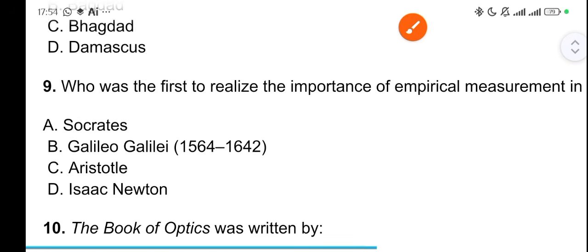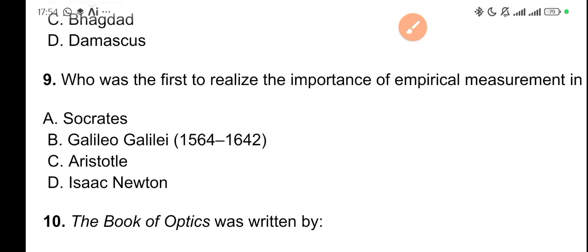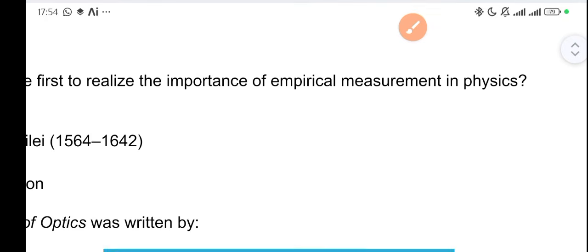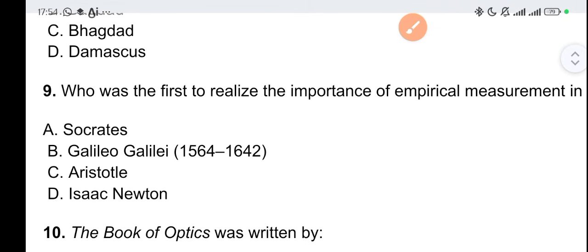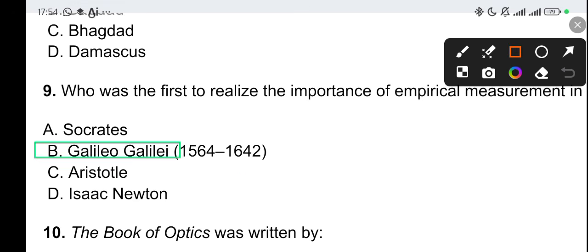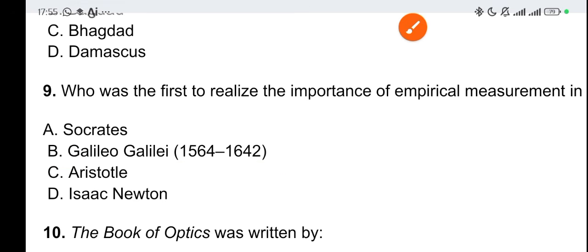Alright, question 9. Who was the first to realize the importance of empirical measurements in physics? Alright, in physics, of course, Socrates. When you hear Socrates, I don't think Socrates has anything to do with physics. So of course, we are removing Socrates from the options. Then we have Isaac Newton. Of course, we can say Isaac Newton is related to physics. Aristotle, well, we'll exclude him. So we have Isaac Newton and we have Galileo Galilei. So the correct answer to this question is Galileo Galilei, which is option B. Galileo Galilei was the first to realize the importance of empirical measurements in physics.